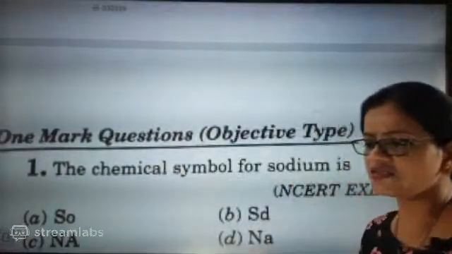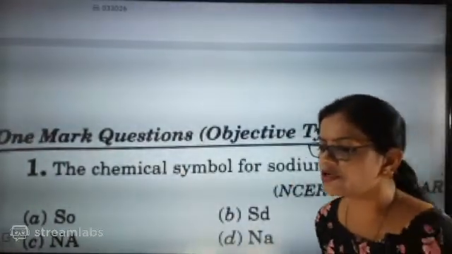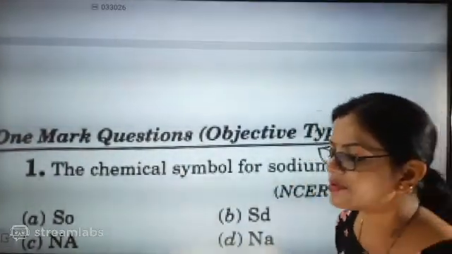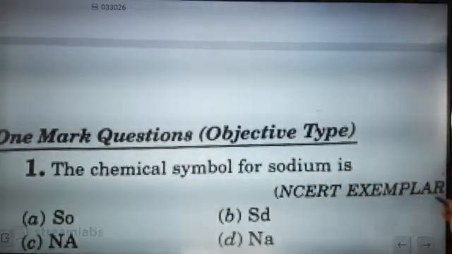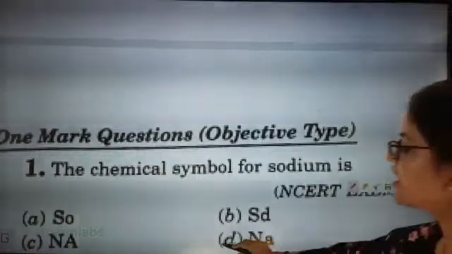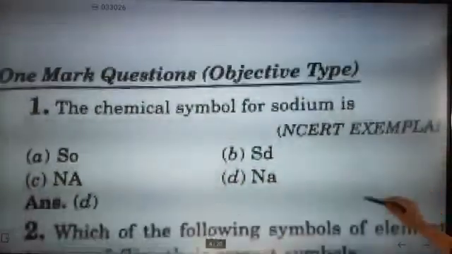Everyone answer. What is the chemical symbol of sodium? The chemical symbol of sodium is Na. Na is the chemical symbol of sodium. We'll go for the next question.